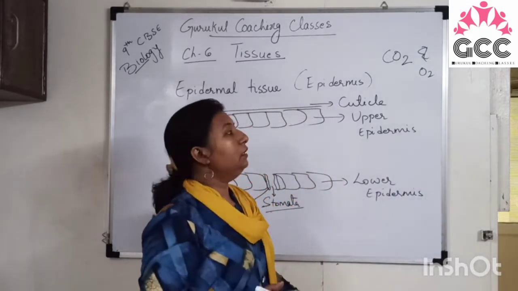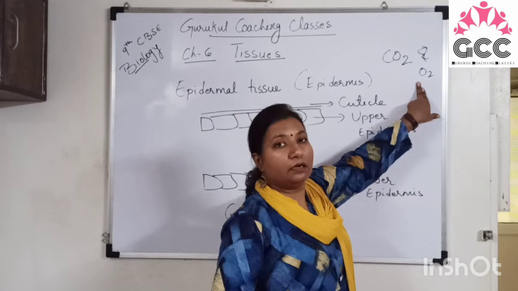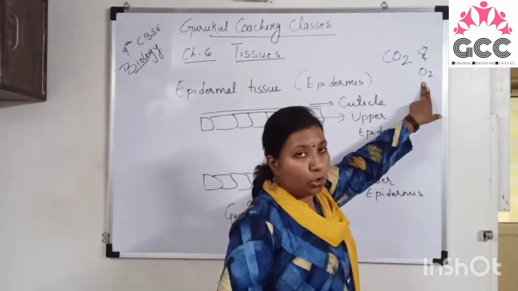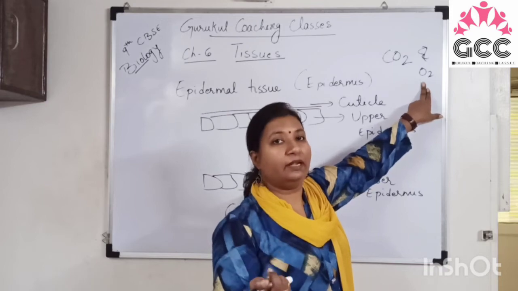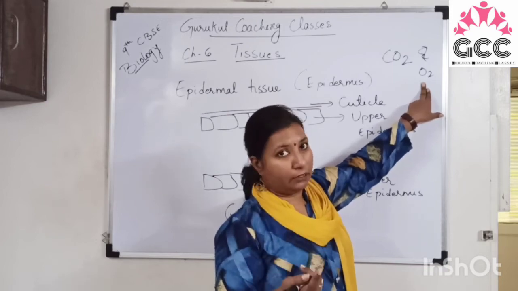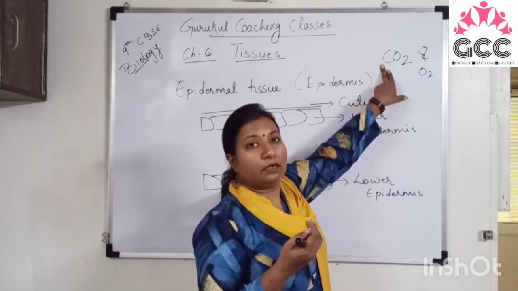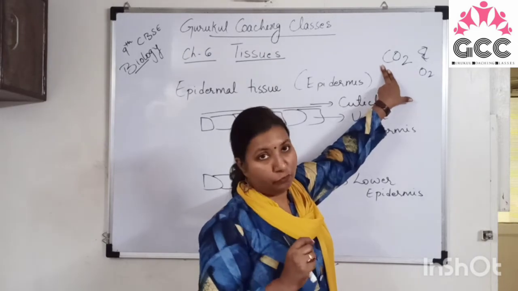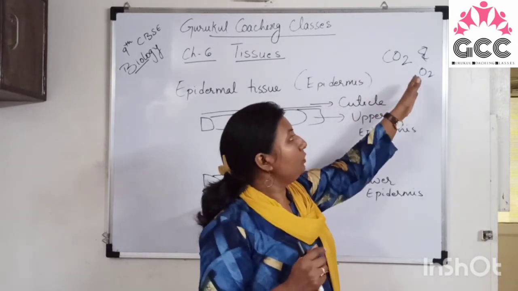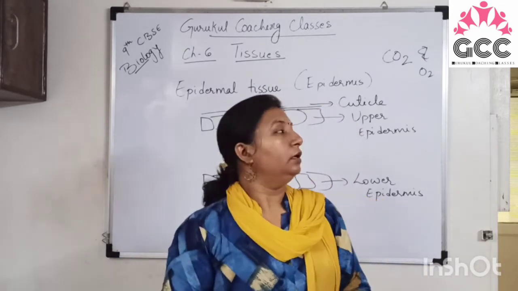Is it clear? Plants respire by taking oxygen. Plants take oxygen during respiration and give out carbon dioxide. And from the atmosphere they take carbon dioxide during daytime, right, to carry out photosynthesis. So these two gases are needed by the plants for their growth, right?